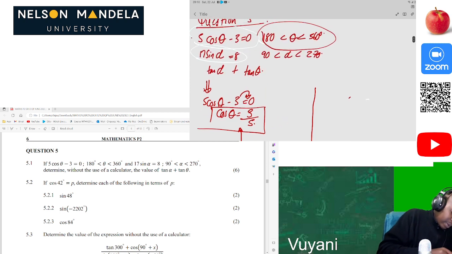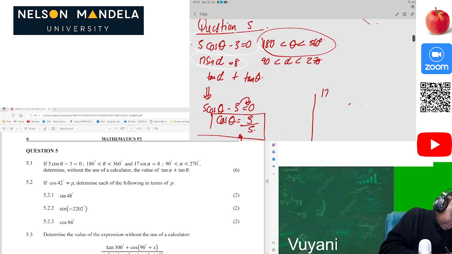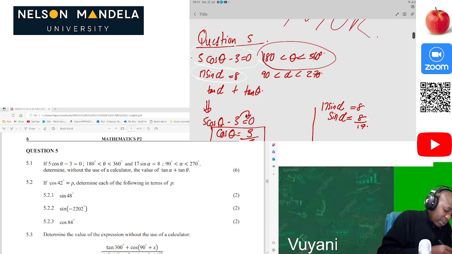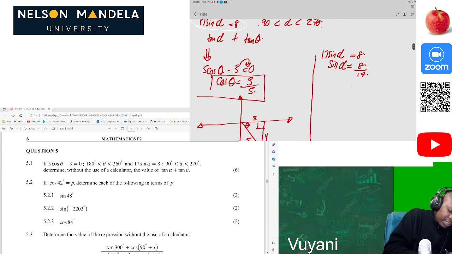Then another one: we were given 17 sine alpha equal to 8. We just divide by 17, then we have sine of alpha equal to 8 over 17. We are given the interval from 90 to 270, so we should know in which quadrant sine is positive.